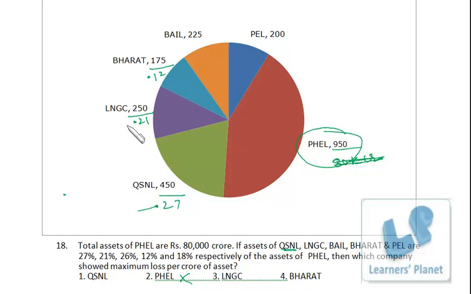So I just take out the decimal from the denominator to make the calculation simple. Now we just try to find out the initial digits of the calculation, just to get a broad idea. No need to go for decimals, just calculate the initial digits. So the initial digits are 1.4, 1.2, 1.6. So maximum is 1.6, that is shown by QSNL. I hope you are clear.